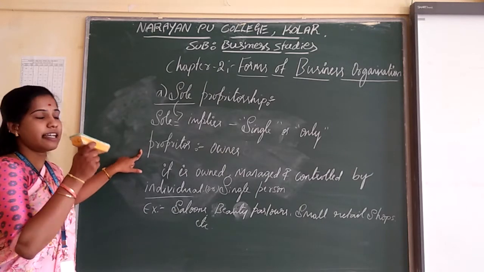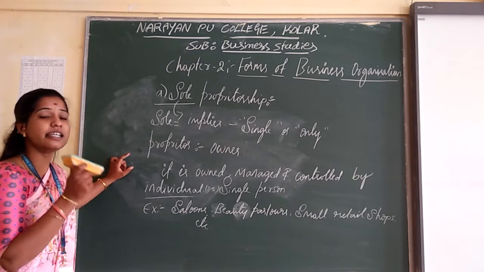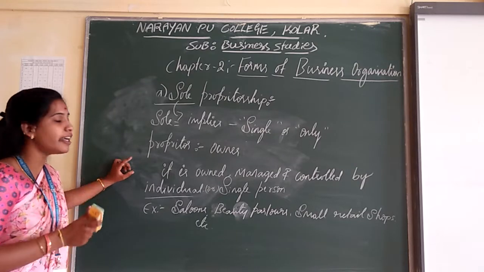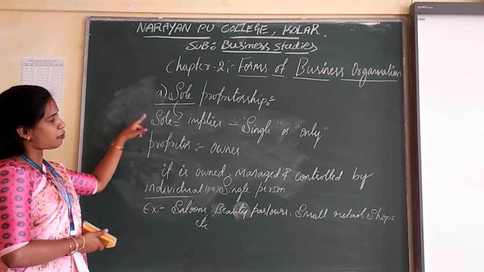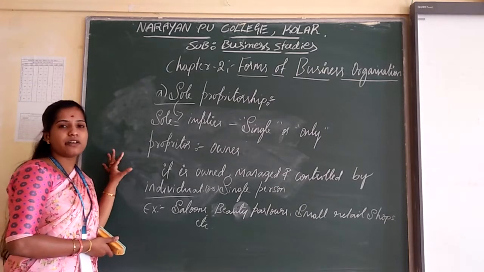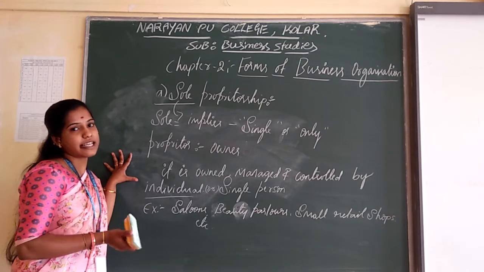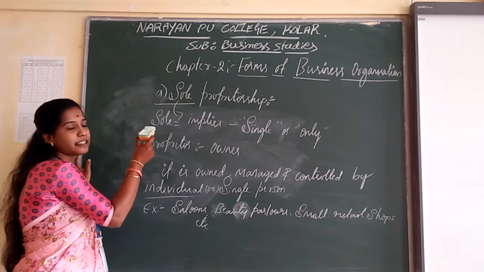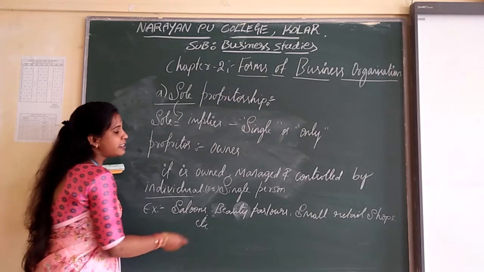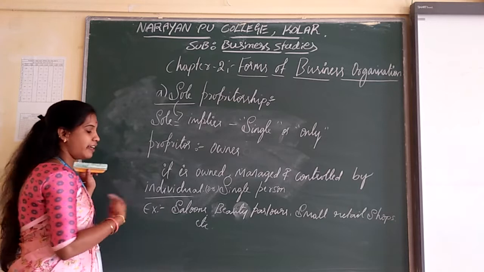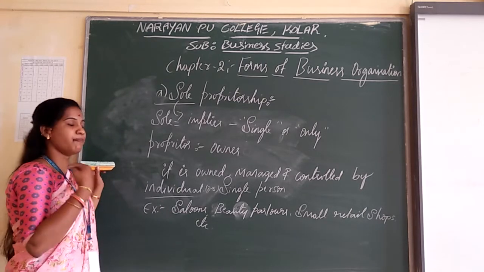A sole proprietorship is owned and managed by a single person, an individual or a single owner, and it is one of the simplest and smallest forms of business organization. Examples are saloons, beauty parlors, small retail shops, etc.